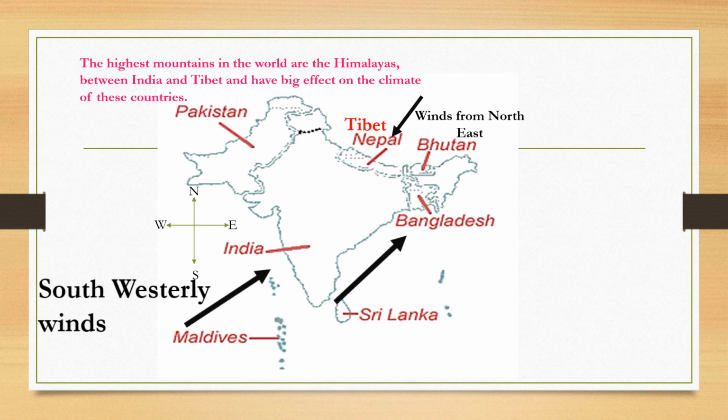But when wind blows from the northeast across the Himalayas, they do not cause much rain during the rest of the year because they do not have any water body on that side of the Himalayas from where they can bring moisture-laden winds and cause rain here.